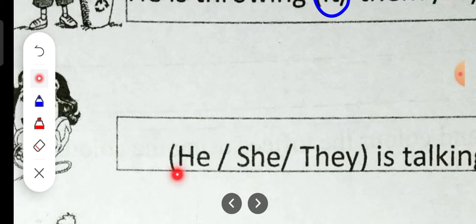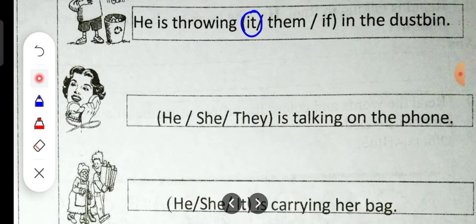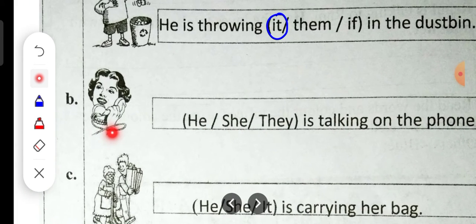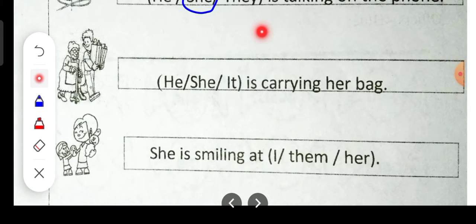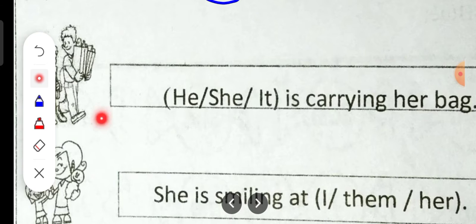Okay. Then the next one. Now he, she or they is talking on the phone. So who is this? He or she? She. So circle she. Okay. Now he, she, it is carrying her bag. He is carrying.